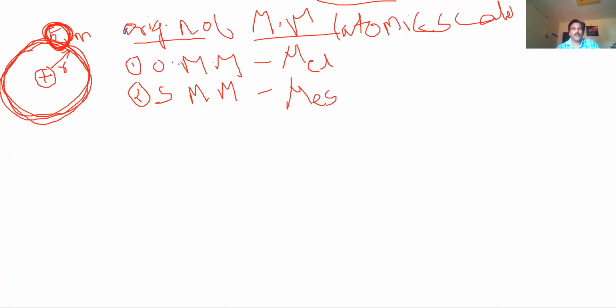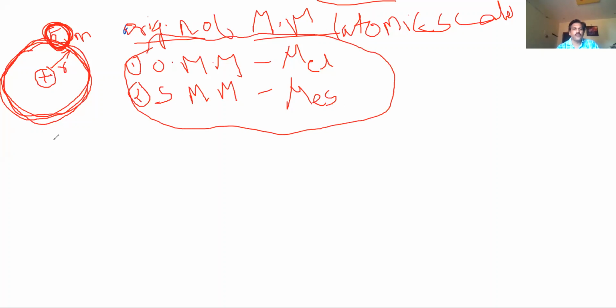So here we want to obtain the expressions for the orbital magnetic moment and spin magnetic moment. These two are responsible for the origin of magnetic moments in any material.